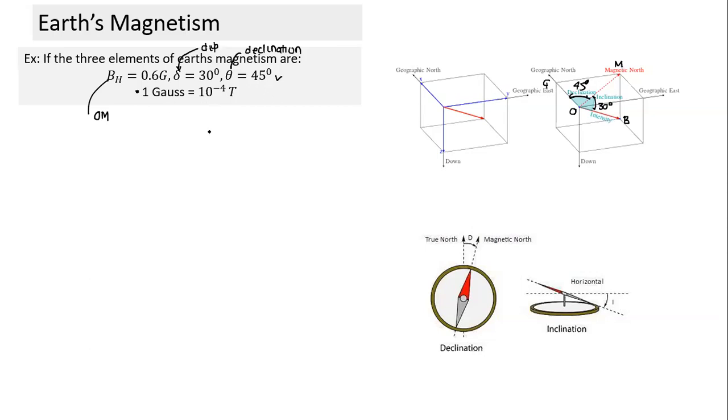You remember this one. If three elements are given, can we find the value of OB? What is the magnitude of Earth's magnetic field at that place? We can easily find it, it's a vector property. What will length OB be equal to?